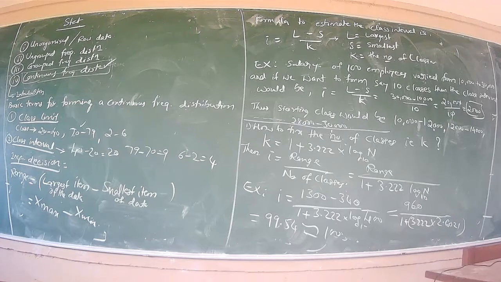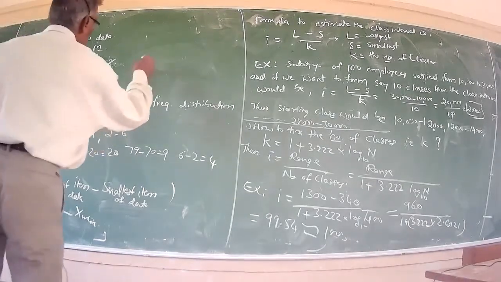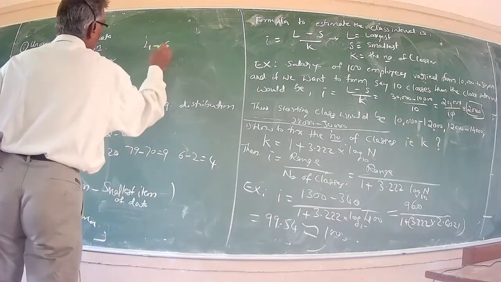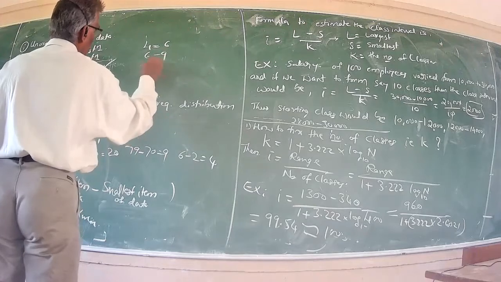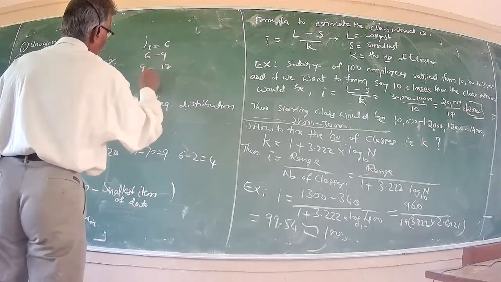Instead of saying 4 to 6 and 7 to 9, we can say below 6, so it considers all ages below 6. Then the next class is 6 or more but less than 9. I will show that. It will be like this: 4 to 6, 6 to 9, and 9 to 12, like that.